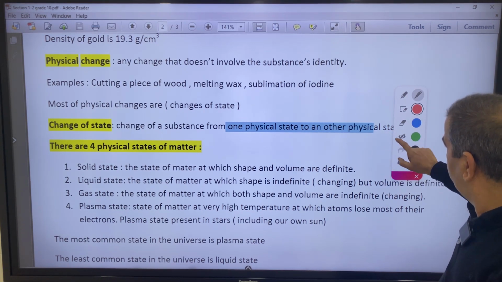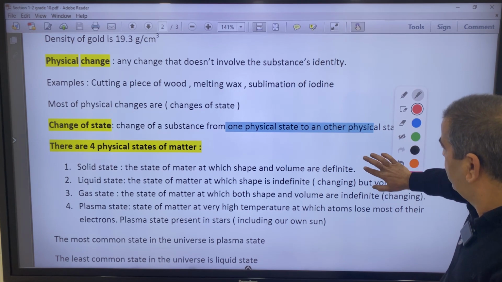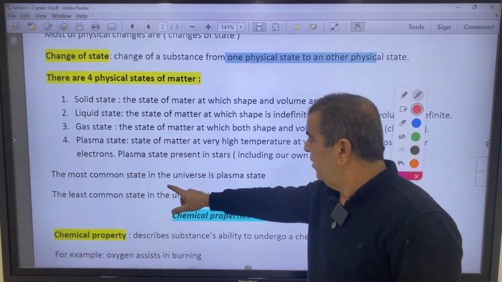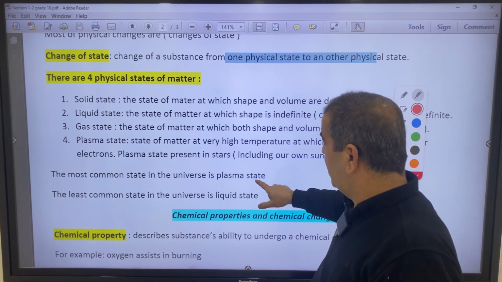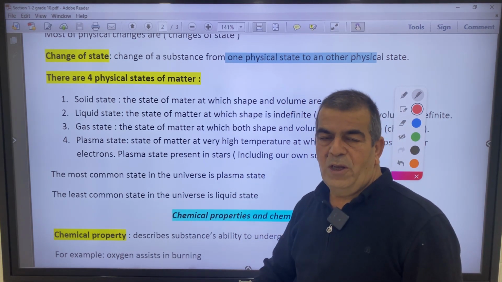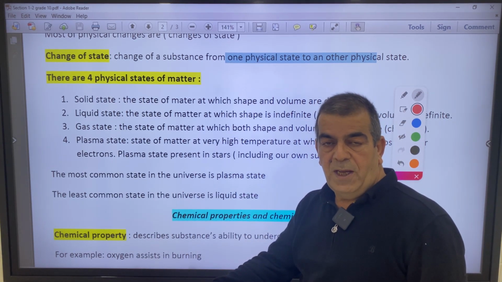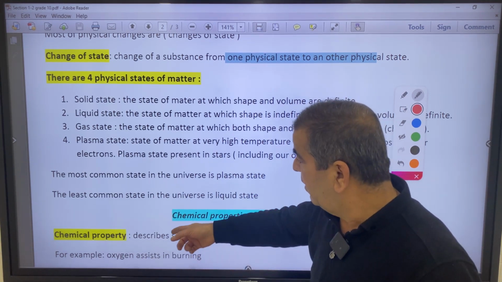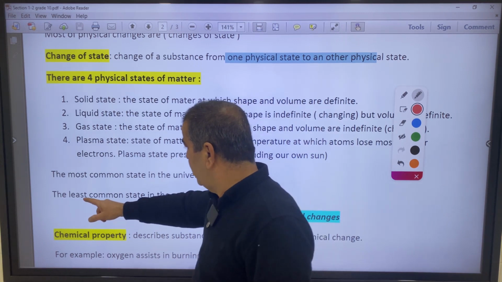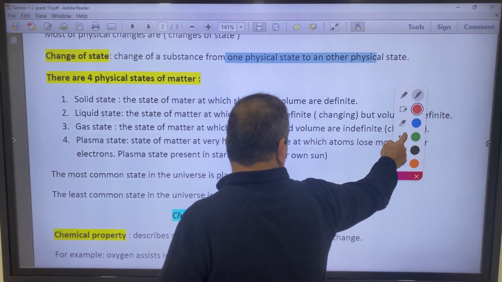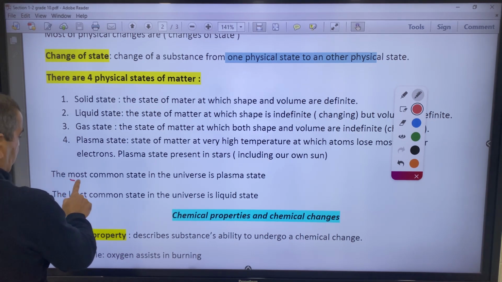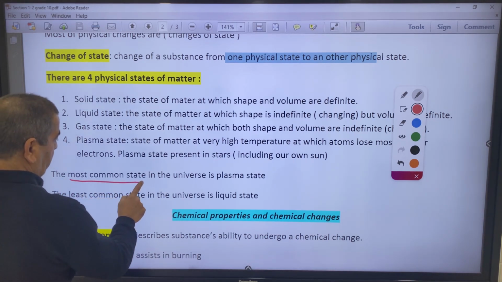Actually, it's written here. The most common state in the universe is plasma. Why? Because all the stars are composed of plasma, and we have billions and billions of stars. And the least common state, so see here the most common, just focus on this, the most common state is what?